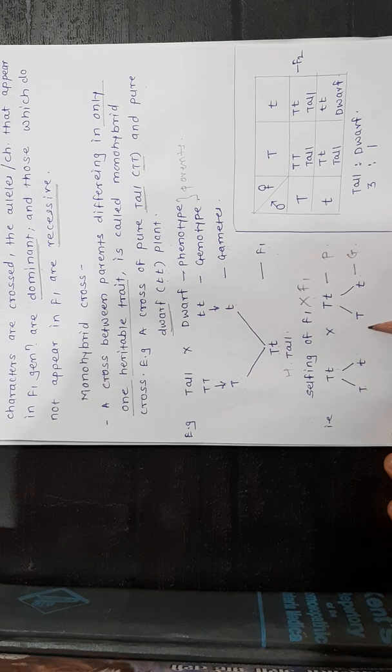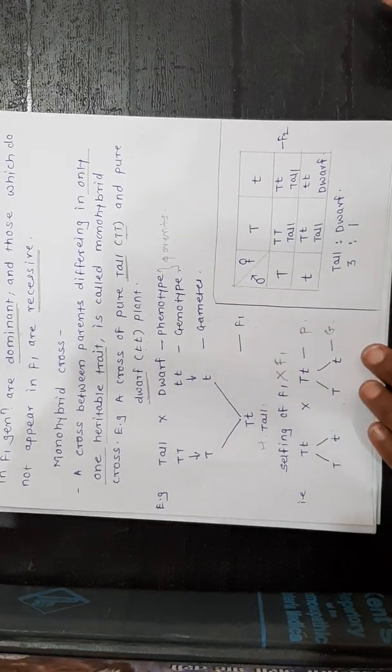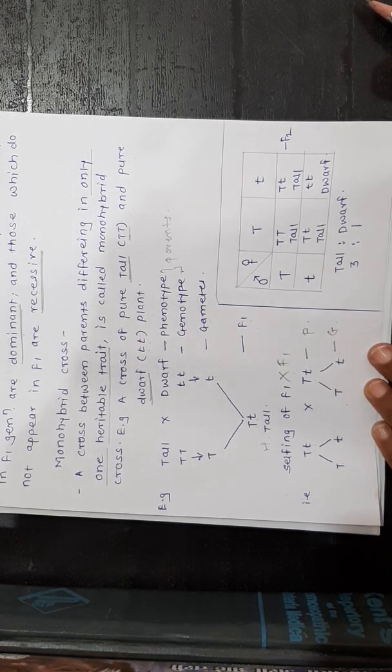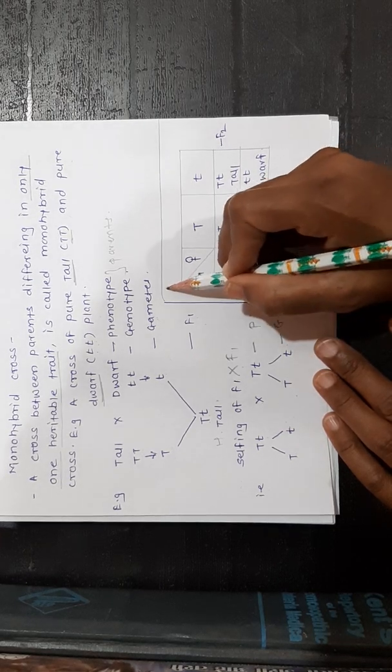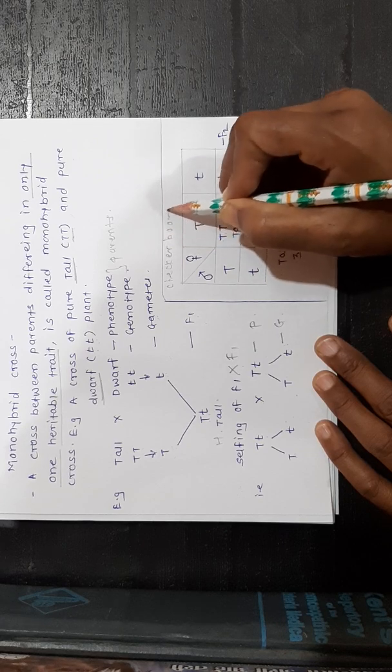Then for the F2 generation, these gametes will be crossed. This cross will be studied with the help of the checkerboard method or Punnett square method.